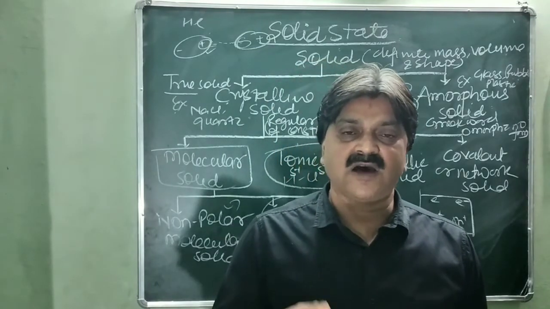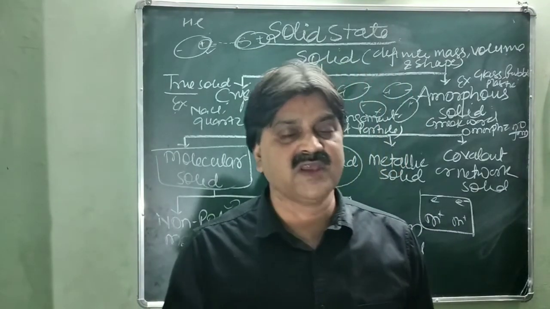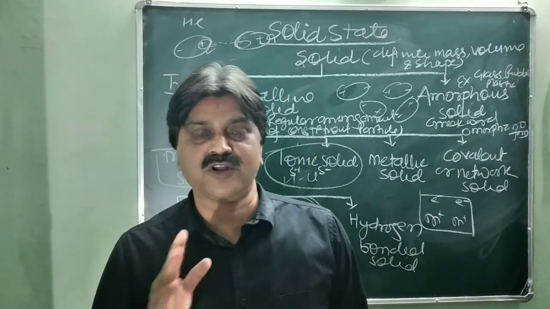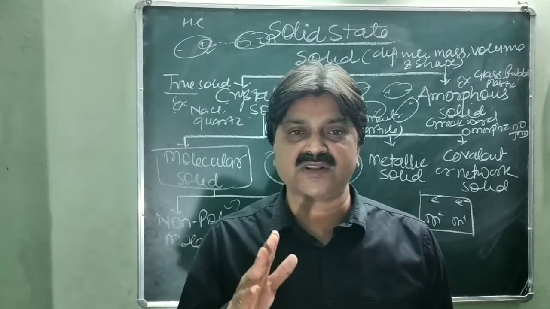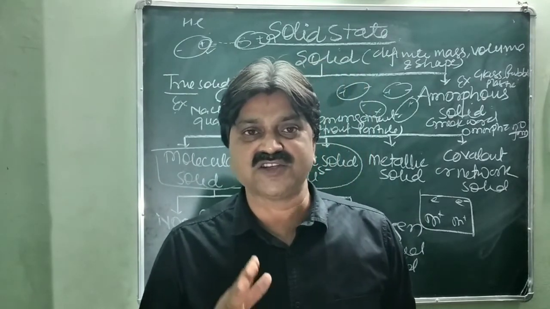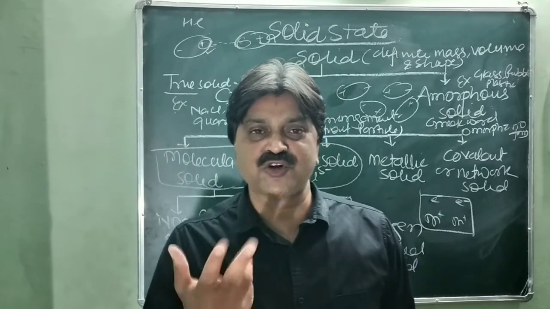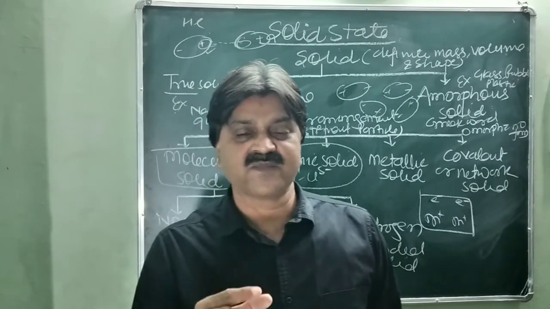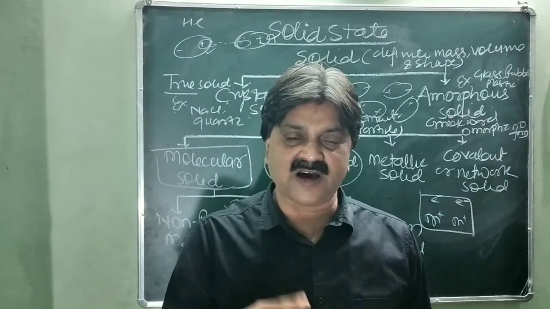Molecular solids are further classified into 3 forms: non-polar molecular solid, polar molecular solid and hydrogen bonded molecular solid. It is clear that their constituent particles are molecules. The first one, non-polar molecular solid, means their constituent particles are atoms or molecules.